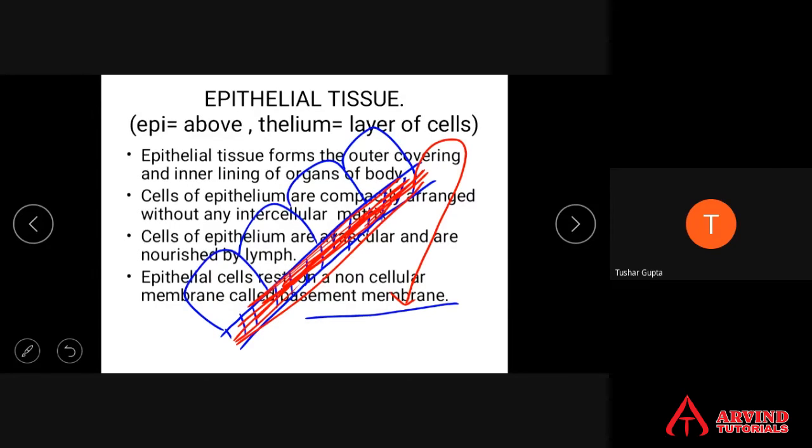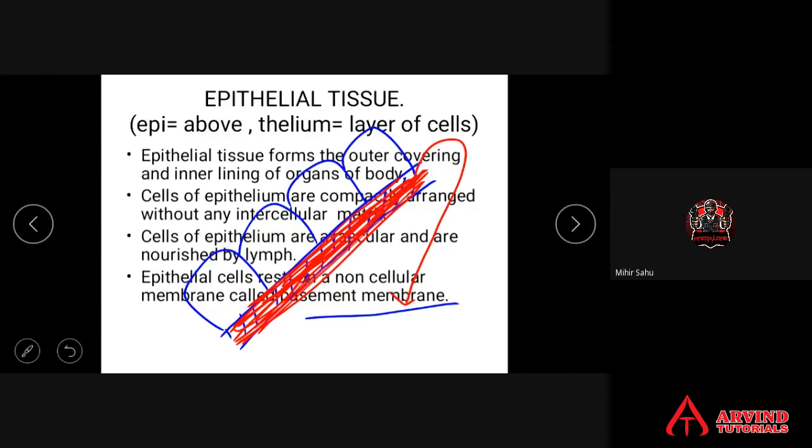You can find it out by two methods. Just look into the slide and look at the cells. If cells are placed very close to each other, with no space between the cells, then it is sure that it is epithelium and not muscular, nervous or connective, because all the other three types of tissues have a gap between their cells. Then, cells of epithelium are placed on a non-cellular membrane called the basement membrane.